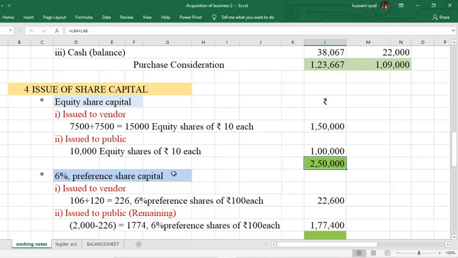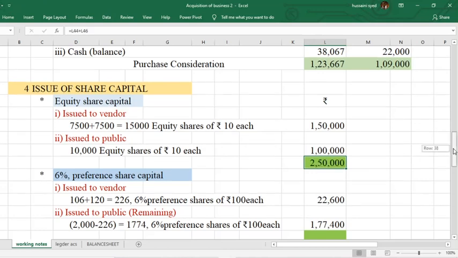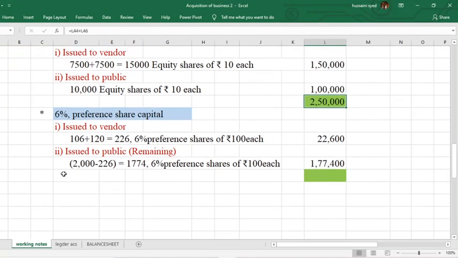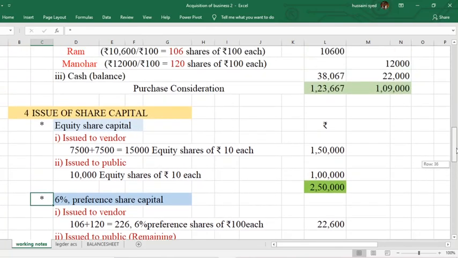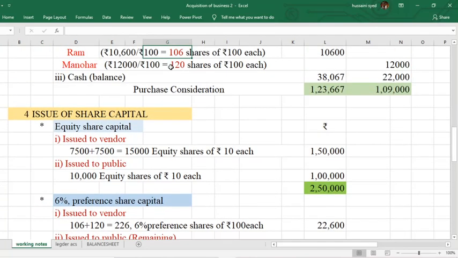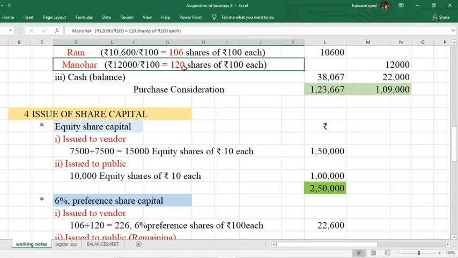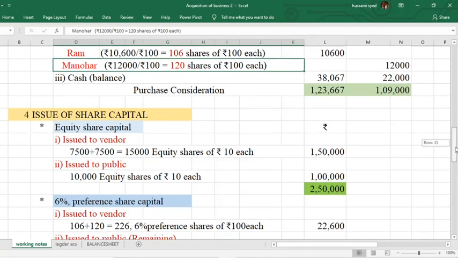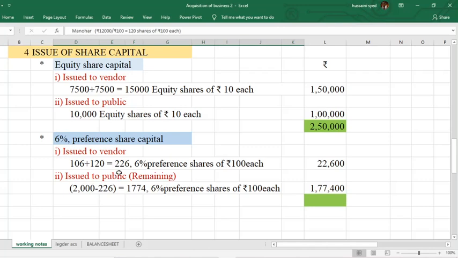The total equity shares you will get 2,50,000. Then how many preference shares issued to vendor? 106 plus 120. You will get 226 preference shares of rupees 100 each.